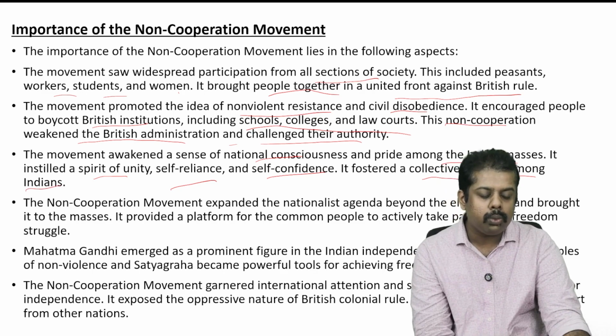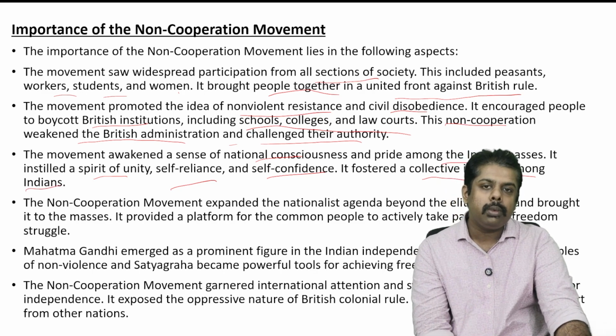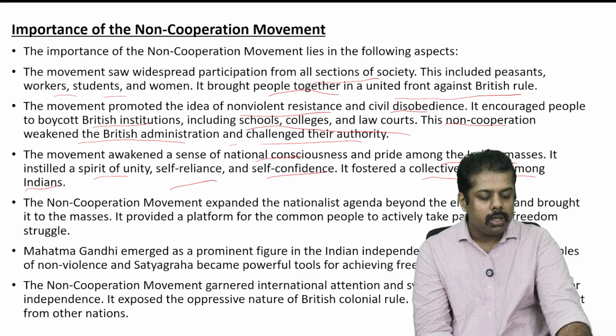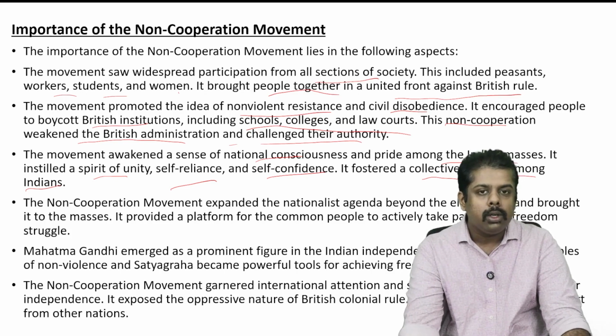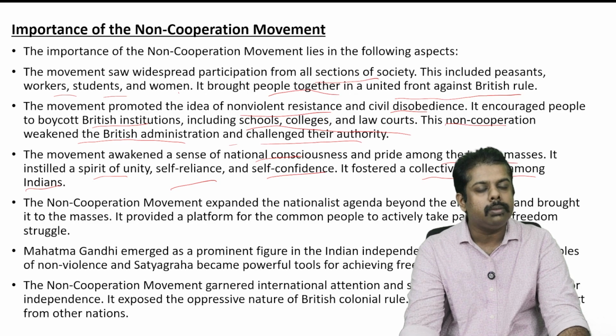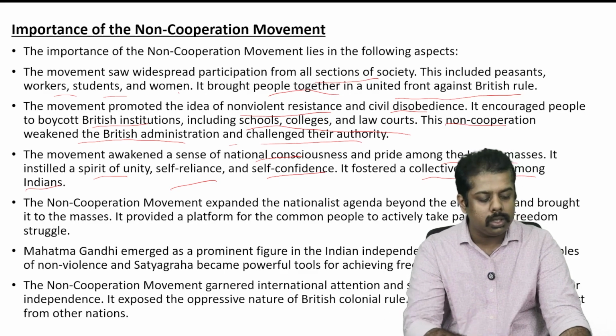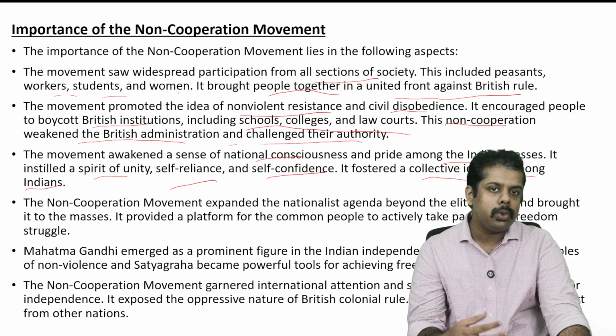So basically, this movement gave people a sense of national consciousness, a matter of pride in joining this mass movement, and it also inspired a sense of unity.